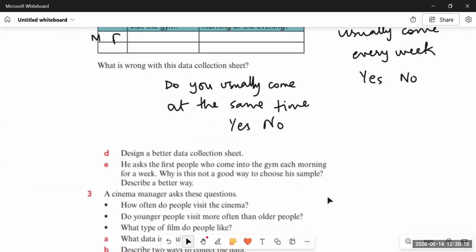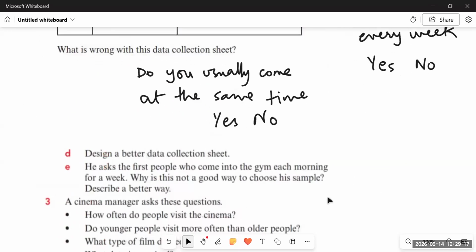If you take only the people who come in the morning, it will not give you a clear picture of the people coming throughout the day, right? So it must be from different times of the day, such as the number of people each hour. You can collect information each hour, that is how many people are coming each hour.